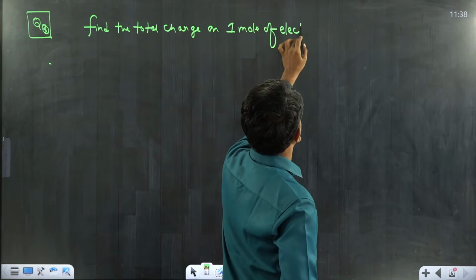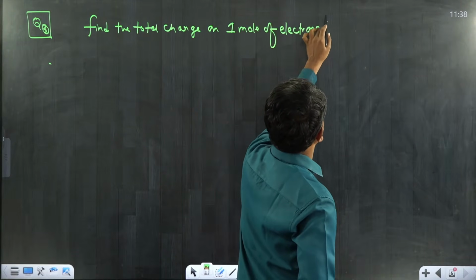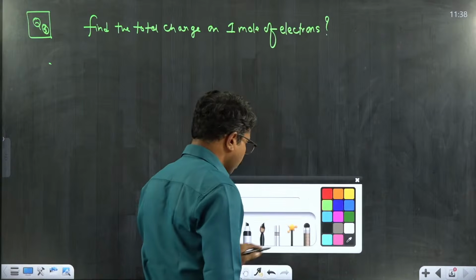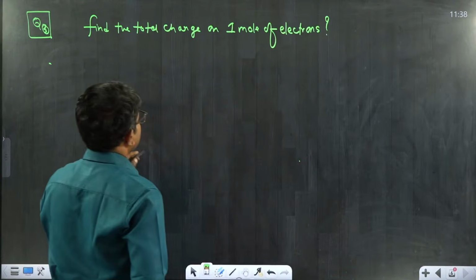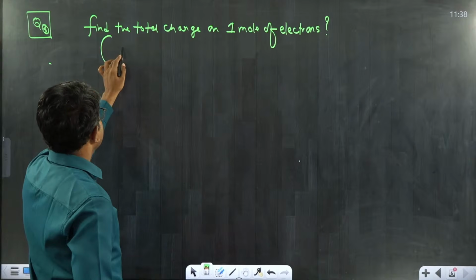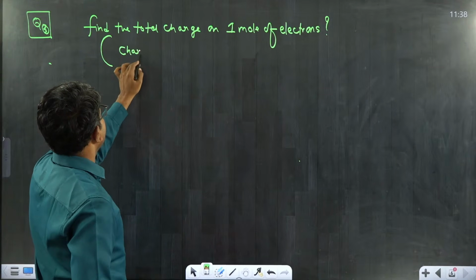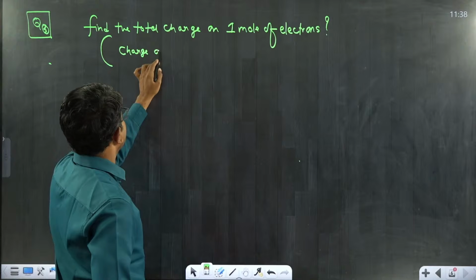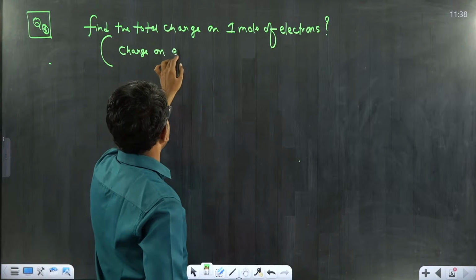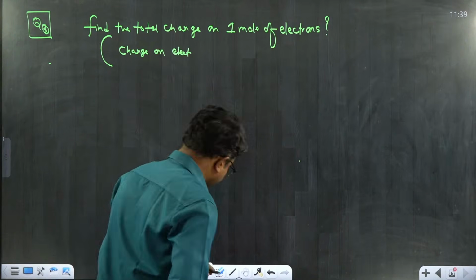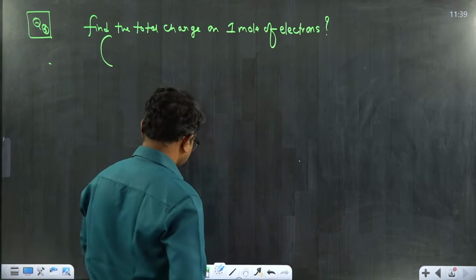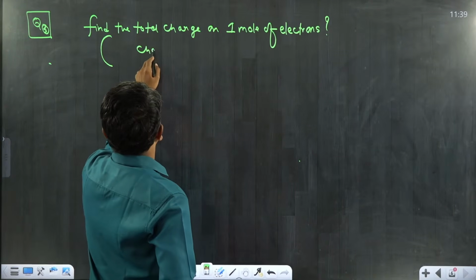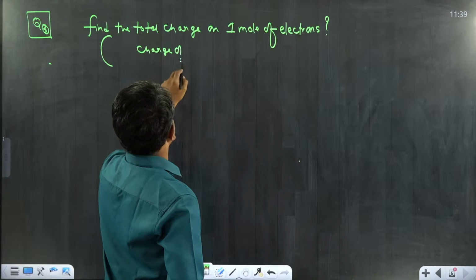You need to find out the total charge which is present on 1 mole of electrons. You are given with charge on an electron, or electron charge, let it be.